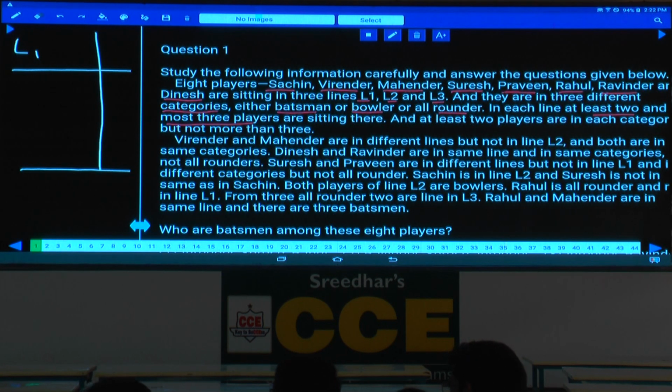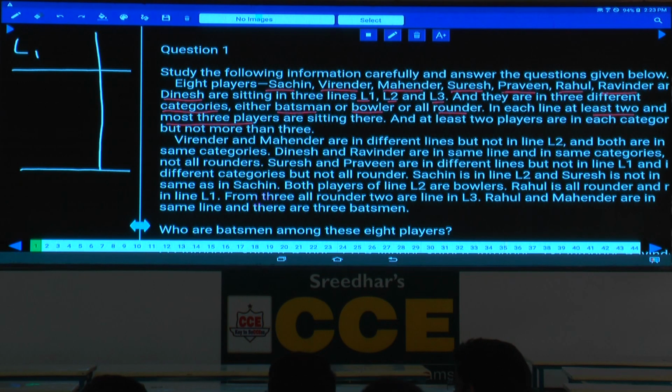Then what can we infer? Now if we know that in one of the lines there are 2 persons, let us take for example that in L1 there are 2 persons. If there are 2 persons in L1, the remaining must be 3 and 3, isn't it? Because of 8 persons, at least 2 and at the most 3. At the most means it should not be more than 3, and it cannot be lesser than 2. 2, 2, 2 is 6, and the remaining 2 persons must be distributed equally in the remaining 2.